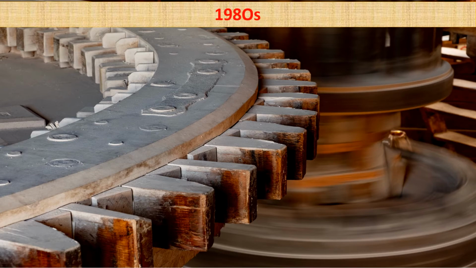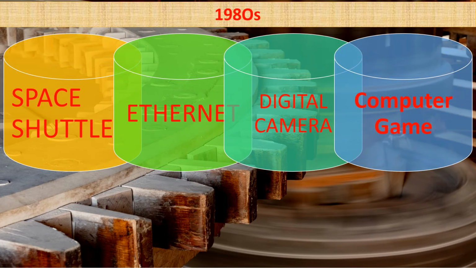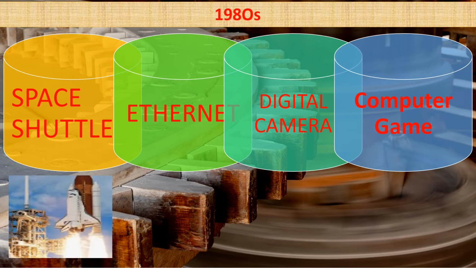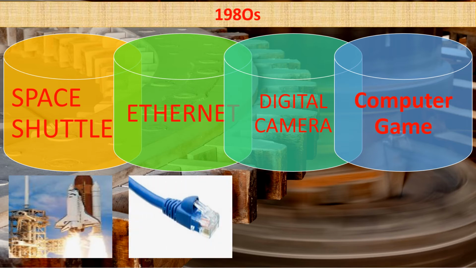So in the 1980s these are basically the four inventions which we all are using. The first one, the 13th invention, was the space shuttle. In 1981 the USA sent Columbia to space, and that was a dream year for the entire world. Ethernet, you can see this small picture, is used for connecting to the internet or connecting device to device. This was invented in the year 1980.